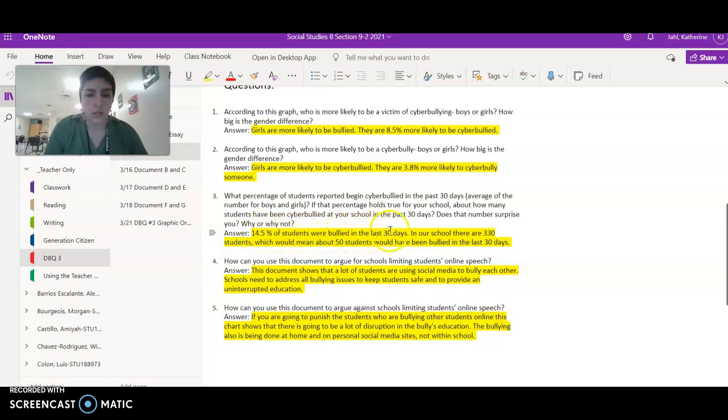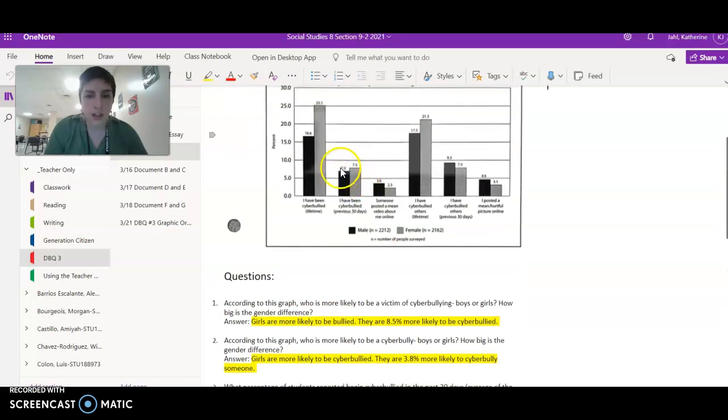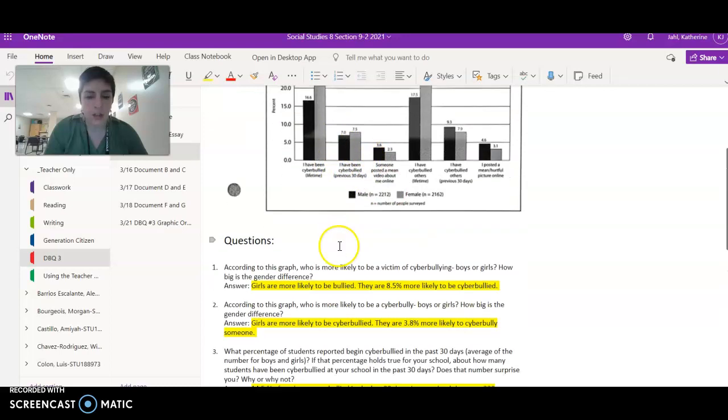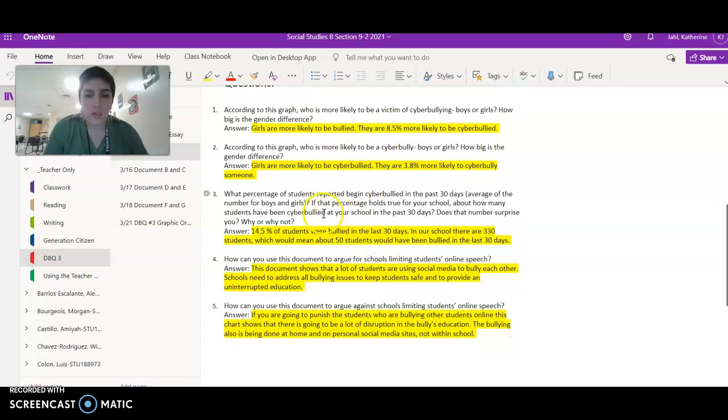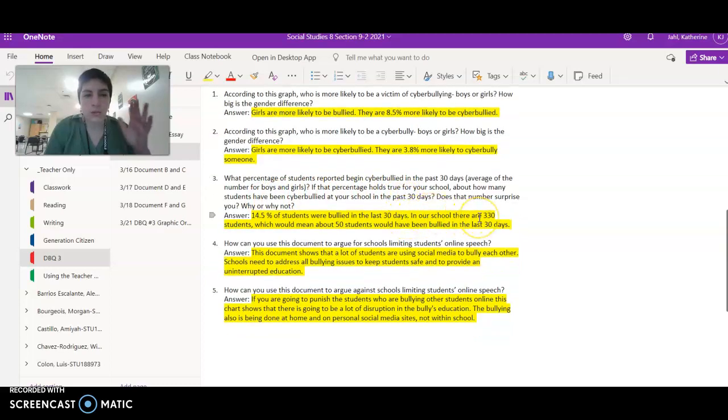14.5% of students are bullied in the last 30 days. I got that number by adding these two together. And then the next question is, if that percentage holds true for your school, how many students have been cyberbullied at your school in the past 30 days? Well, in our school, there are about 330 students in the 8th grade, which would mean about 50 students would have been cyberbullied in the last 30 days.